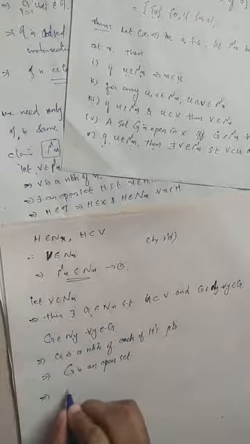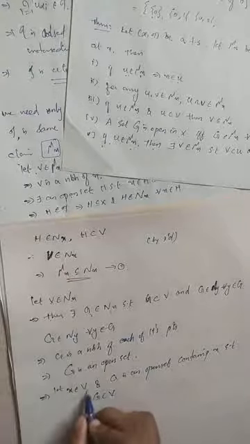Now x is a point in V, because V belongs to Nx, so x belongs to V. G is an open set containing x such that G is contained in V. So if you take any point x belonging to V, G also contains x, G is contained in V, and G is open.